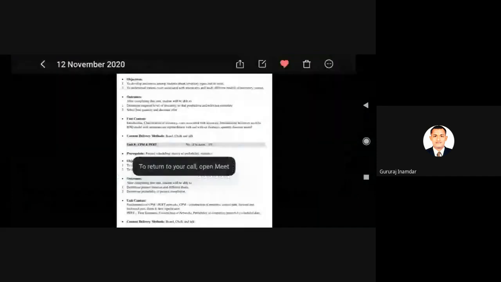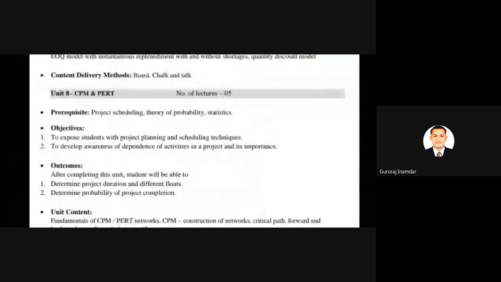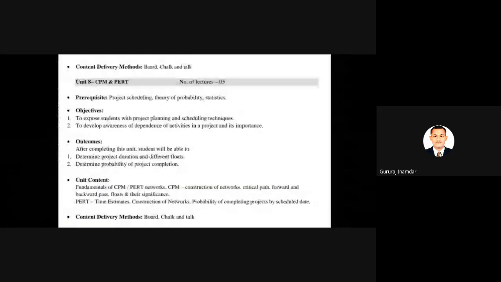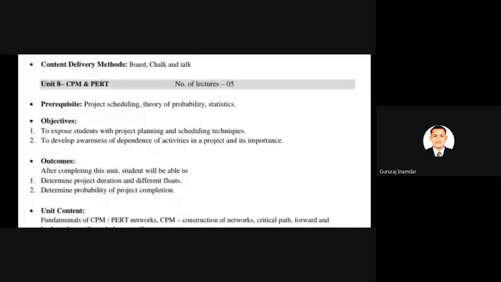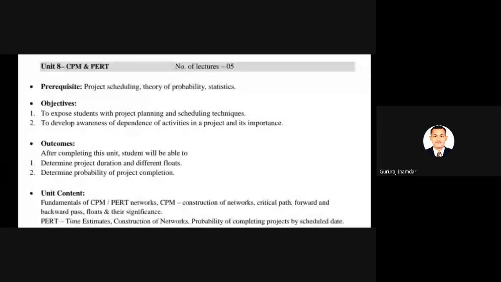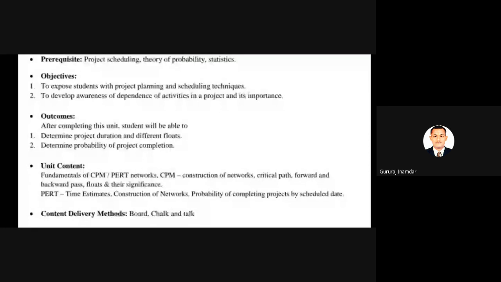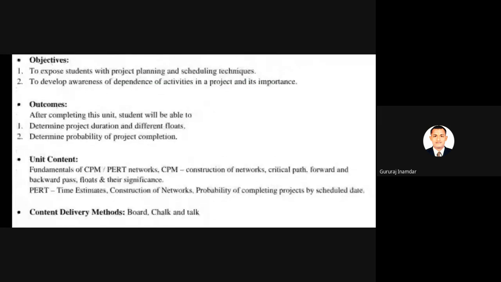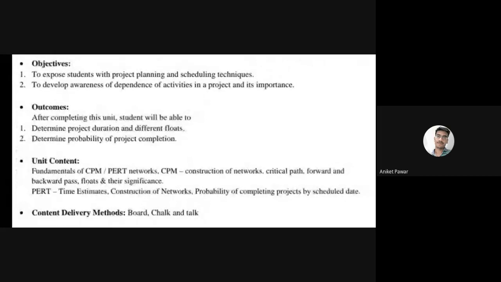Okay, so let's check the syllabus of this chapter. Last chapter, now the CPM and PERT. These are project network or project analysis. The prerequisites are project scheduling and theory of probabilities. This is the syllabus: fundamentals of CPM, critical path method, and PERT networks. CPM has construction of networks, because this chapter is included in network analysis. How to proceed with that project.